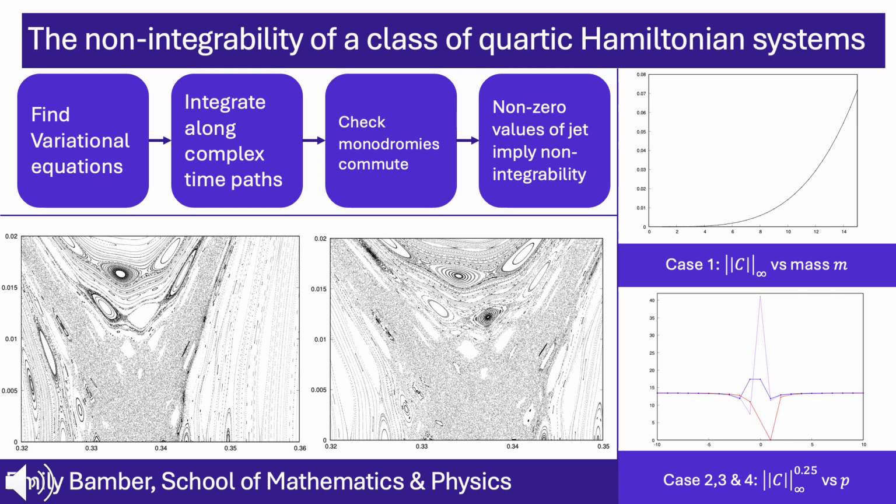If the matrices commuted, all we would see on the graphs is a straight line on the horizontal axis, but this isn't the case. The vertical axis on both of these graphs is the infinity norm of the commutator, that is, the largest value of the matrix by row. The top one, case 1, is for when the two parameters of the system, the gravitational field strength and the self-coupling of the scalar field, are defined in terms of the mass. We see exponential growth, which is numerical